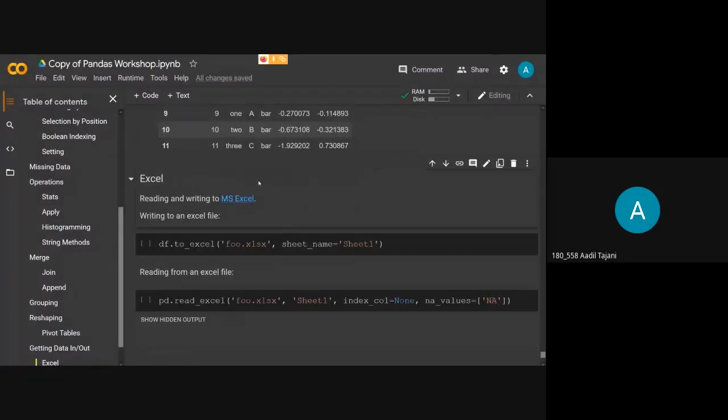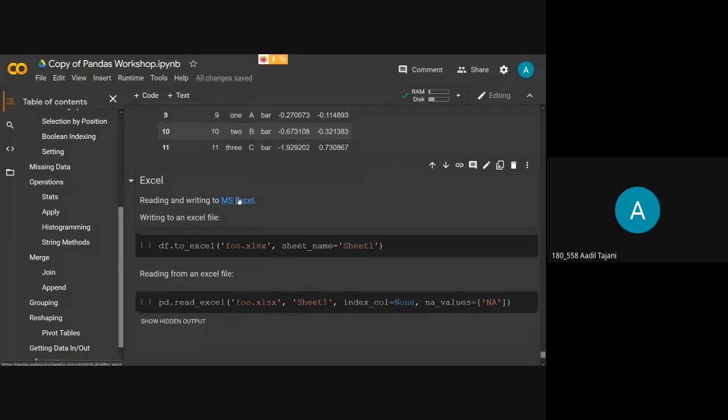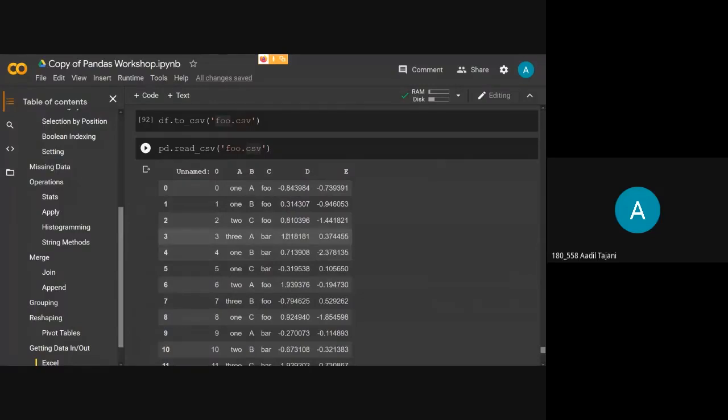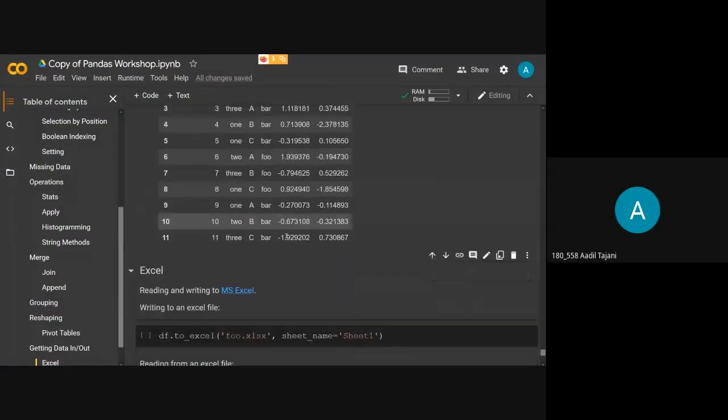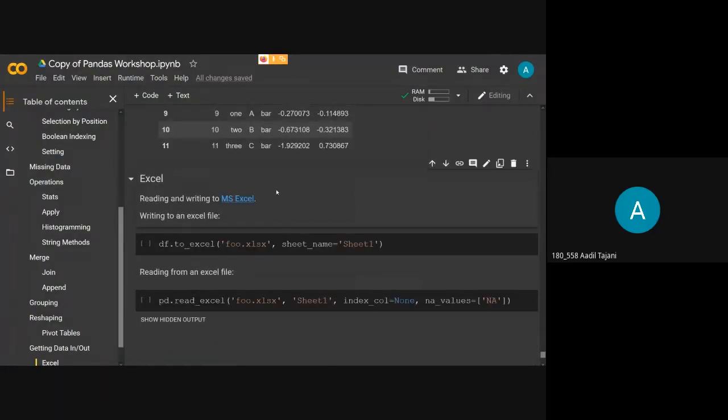Also, as we discussed earlier, Pandas supports different kinds of formats. CSV is the very famous one that we use for datasets because CSV allows us to create very large datasets. There are no such limits in CSV, and generally CSV is used to create datasets. But there is also a feature to read Excel files, and you can also save the data to an Excel file.